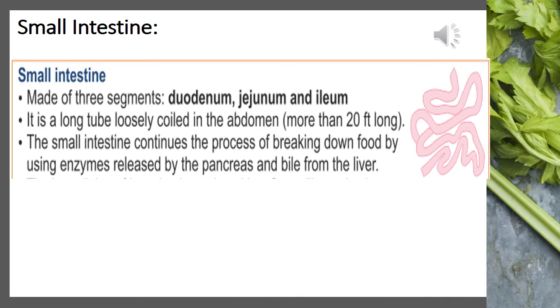Further, the small intestine receives secretions from two glands, the liver and the pancreas, through a common duct. The wall of the small intestine also secretes digestive juices called intestinal juice. Here the partially digested food gets mixed with pancreatic juice, bile juice and intestinal juice. So the process of digestion gets completed in the small intestine.